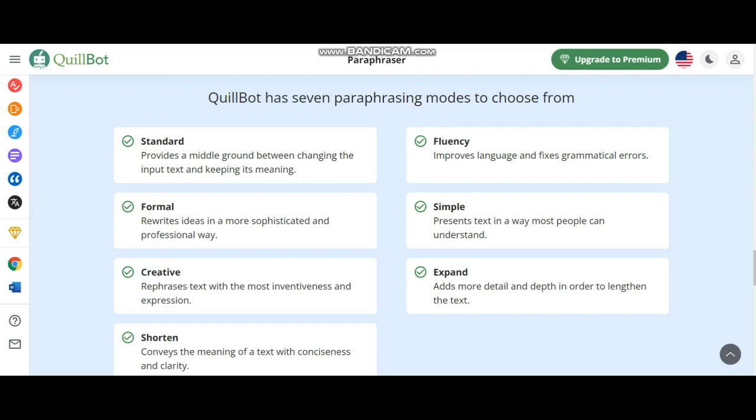Expand means the paragraph will add more detail and depth in order to lengthen the text. Shorten is a kind of summarizer. We can put in a long paragraph and we get a short paragraph. And the last one is shorten, which conveys the meaning of text with conciseness and clarity.